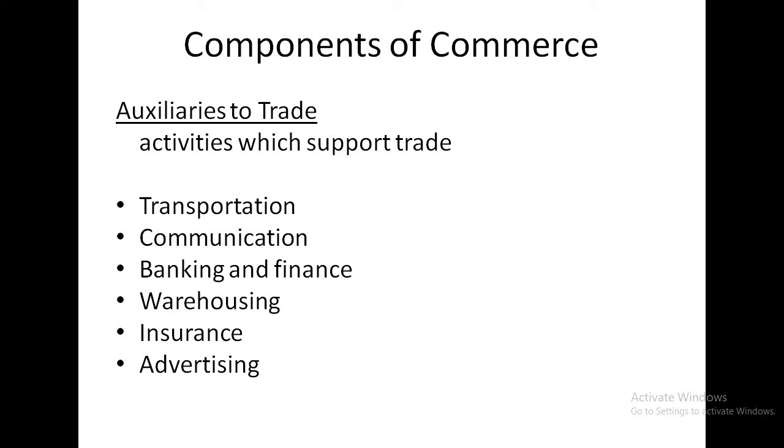Business needs funds for acquiring assets, purchasing raw materials, other expenses, etc. So banks and other financial institutions provide the required finance in various forms like overdraft, cash credit, loans, etc. Banks also undertake collection of checks, remittance of funds to different places, discounting of bills, etc.